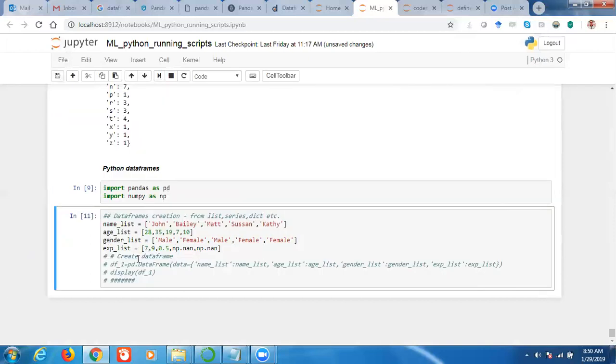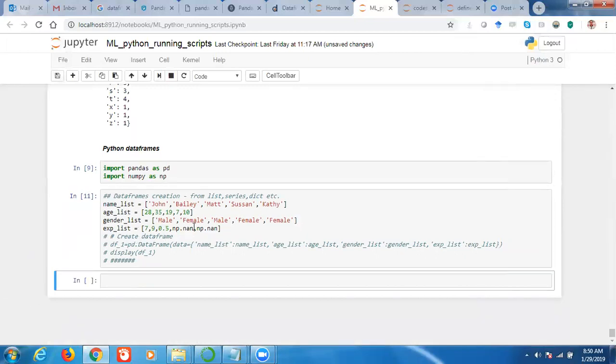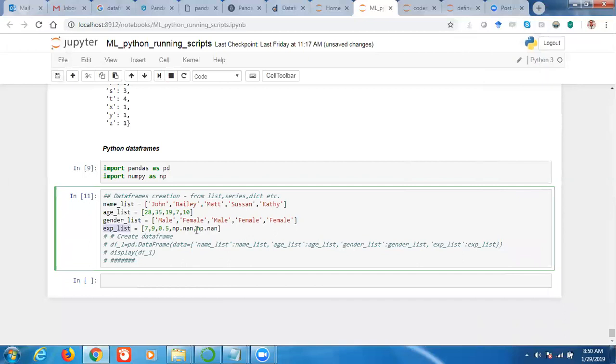Right. So these are nothing but lists. We have saved our data in 4 lists. You can see that name list has 5 names. There are 4 lists, and each of the lists contains 5 records. Age list has 5 records, gender list has 5 records. Experience list has records too, but 2 of them are None. So what is None?